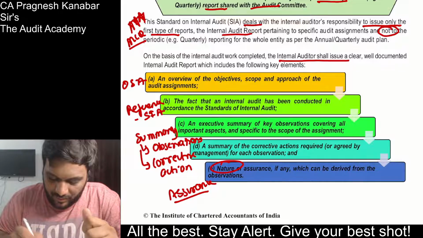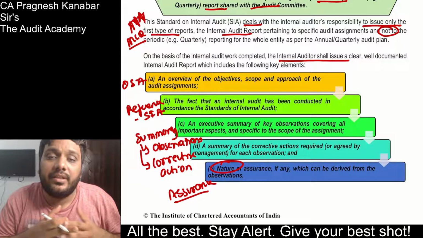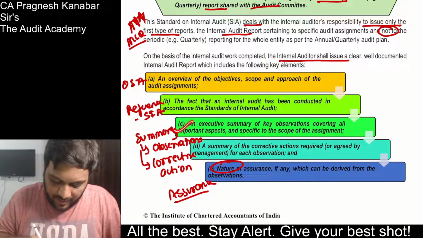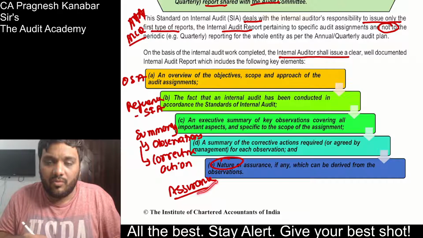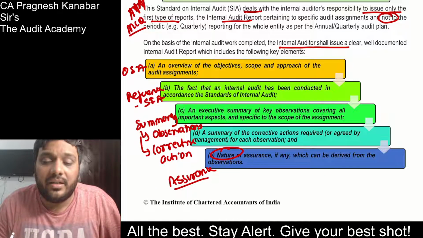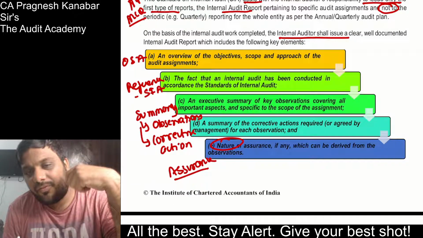Look at this: OSA, objective, scope, approach. Then, if the internal audit is done as per standards on internal auditing, the reference to that. Then summary, observations and corrective action, both summaries. And then how much a person can trust this particular report, whether there were any limitations in the scope, or the nature of assurance that can be derived. So this is specific to the internal audit report.